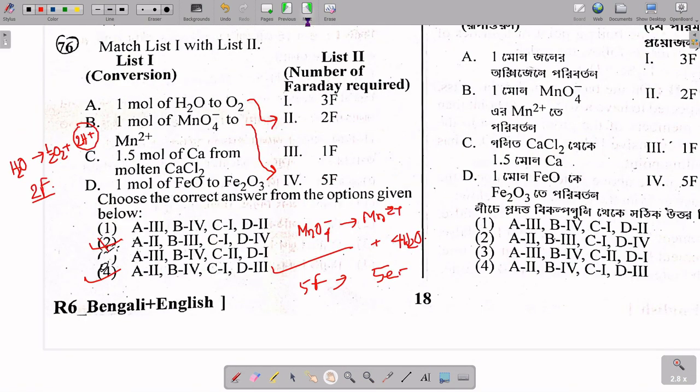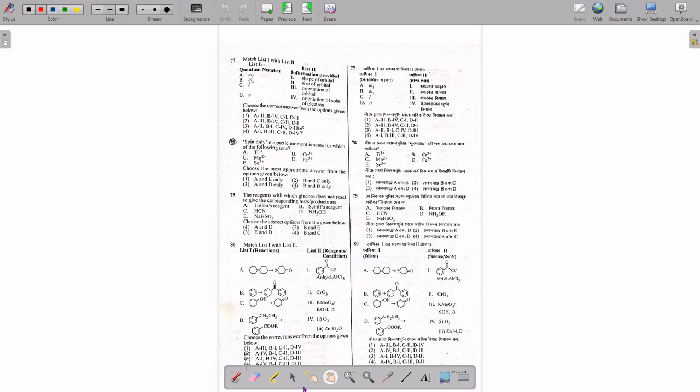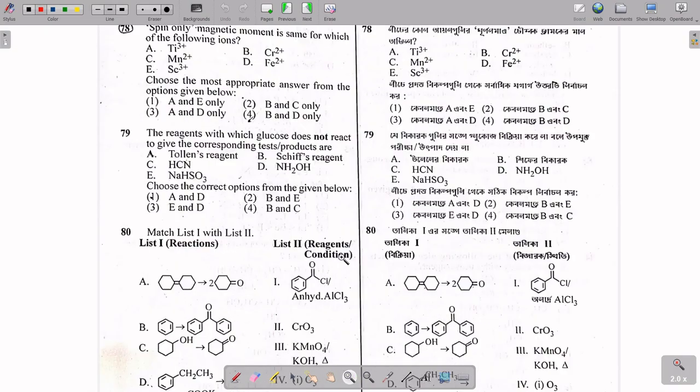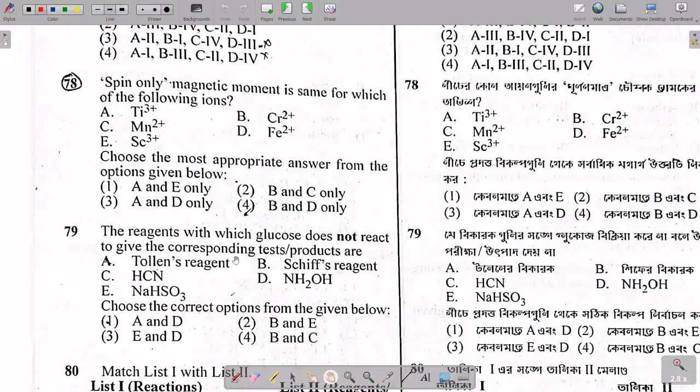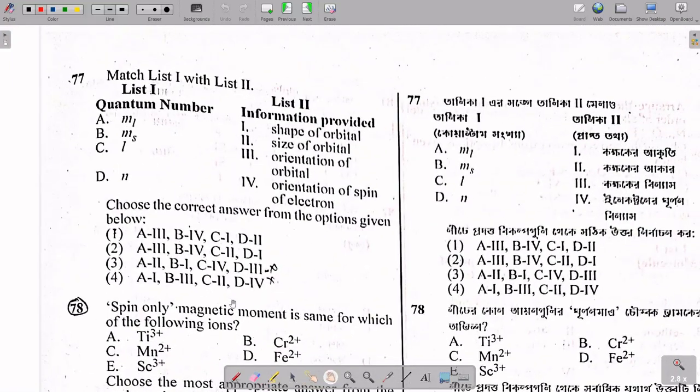This page is over. Now let's move to the next part. In question 77 it is said to match list 1 to list 2, where the quantum number is given and the formation.